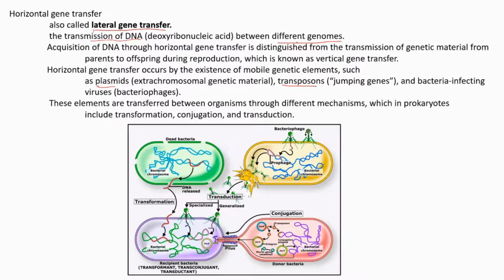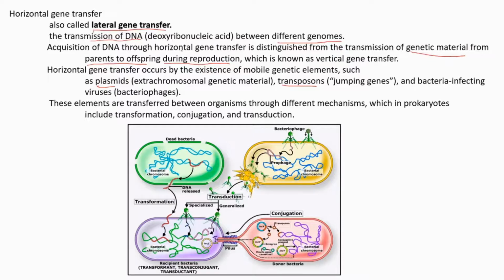Okay, horizontal gene transfer is different from transmission of genetic material from parent to offspring during reproduction. That is our normal reproduction process. What is happening here? In normal, usual reproduction, genetic material is transferring from parent to offspring.